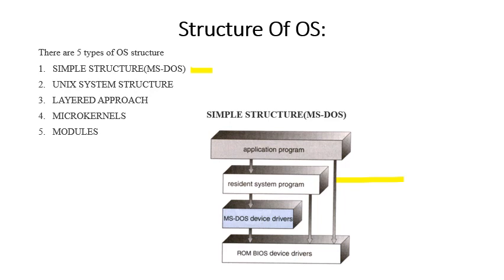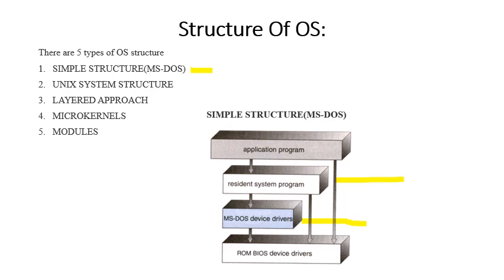Next is MS-DOS device drivers. I hope you all know this. Device drivers are very important if you want to use things like a mouse, keyboard, printers, etc. Next comes the ROM BIOS device drivers. BIOS is nothing but basic input output system. So this was the structure for the MS-DOS operating system.